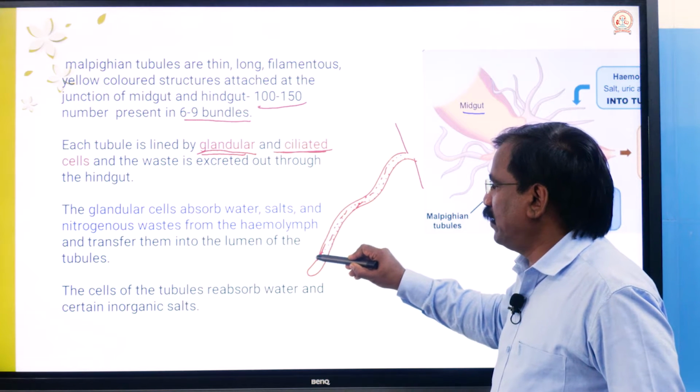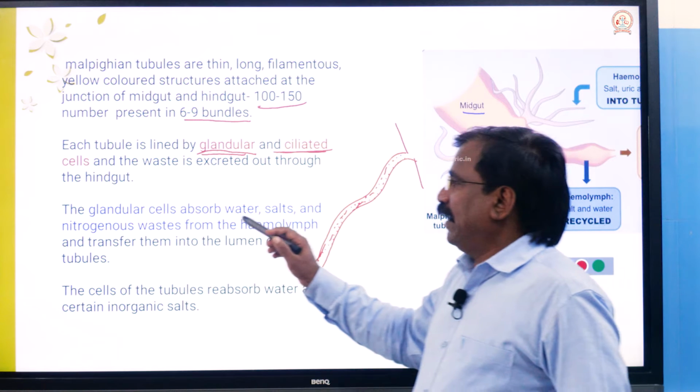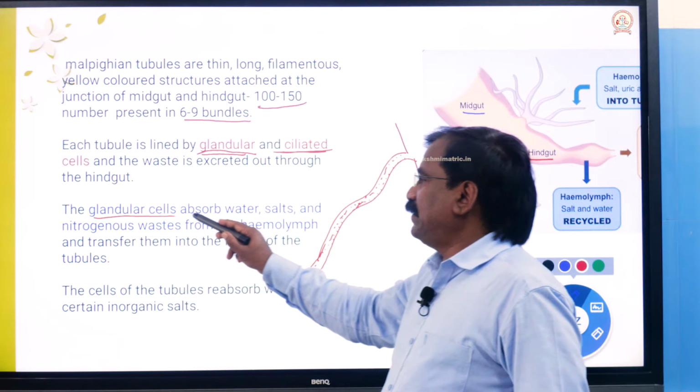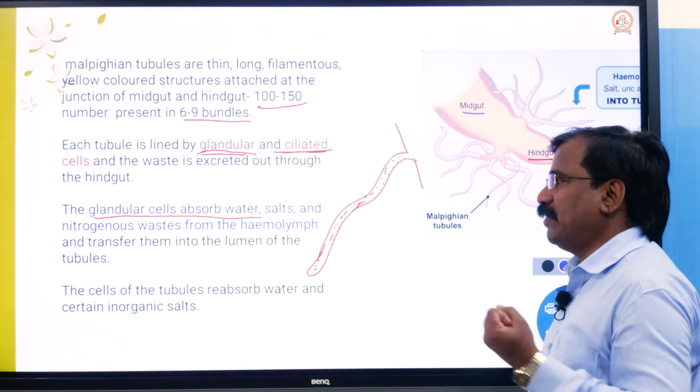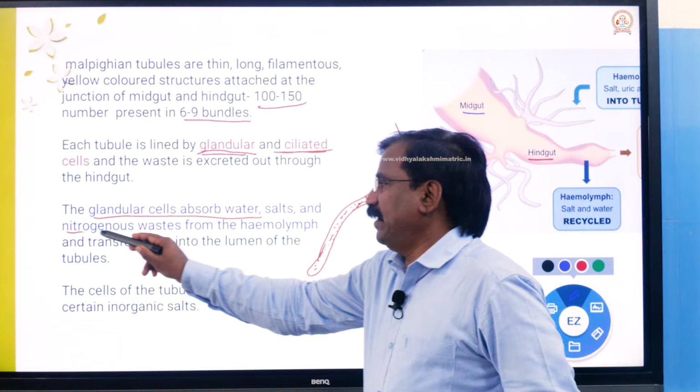What is the function? The glandular cells absorb the waste materials, excess water, salts and nitrogenous waste materials.